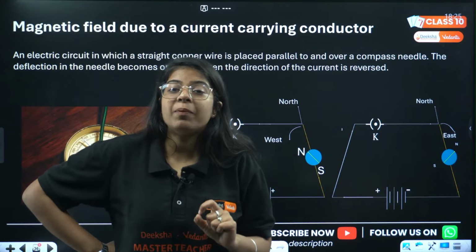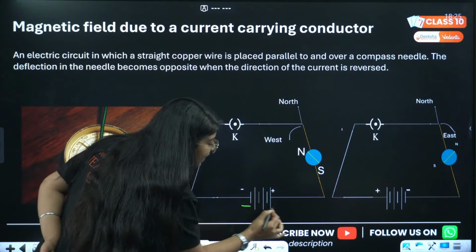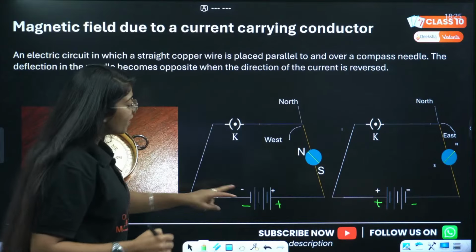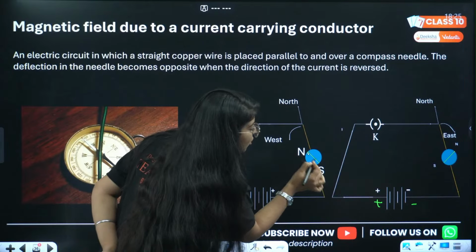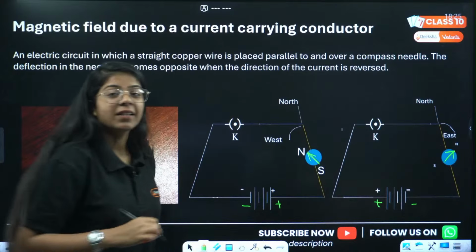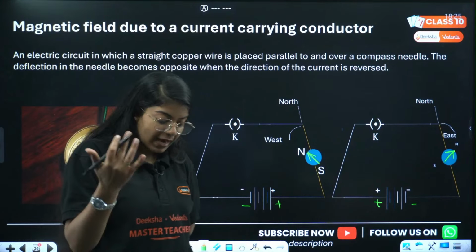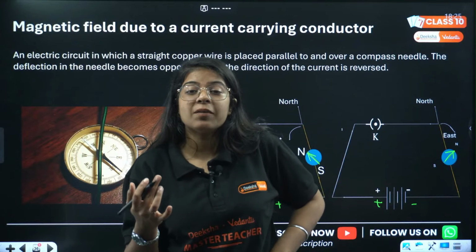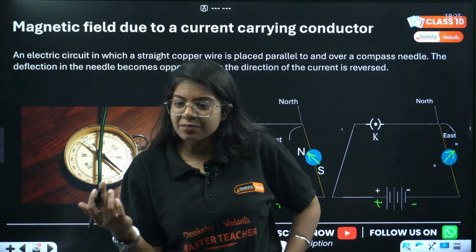But what happened when he switched the terminals of the battery? Let's say, देखो, this is negative, this is positive. Now here, this is positive, this is negative, है ना? So whenever he switched the terminals of the battery, the direction of compass needle also got switched. देख रहे हो विनोद? That means when you change the direction of current in which it is flowing, the direction of magnetic field will also get changed. ठीक है?